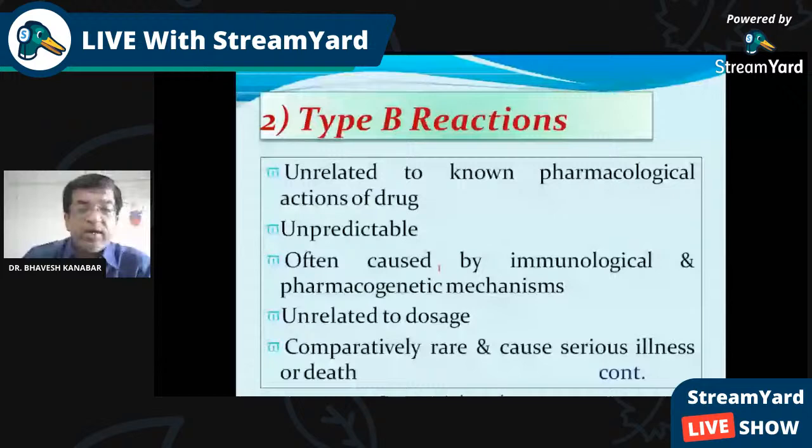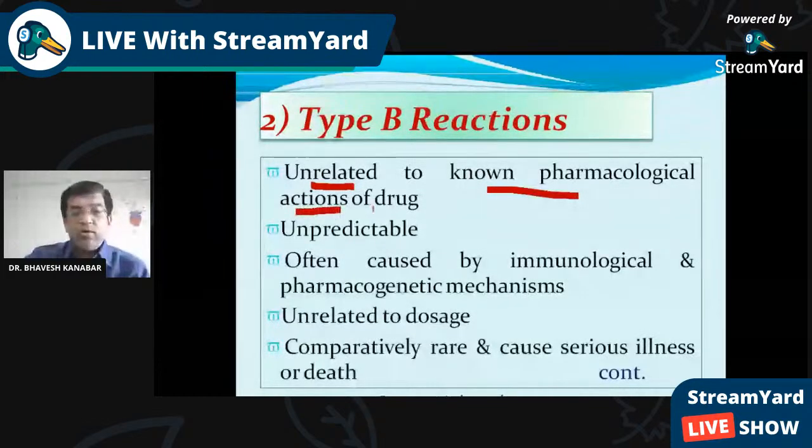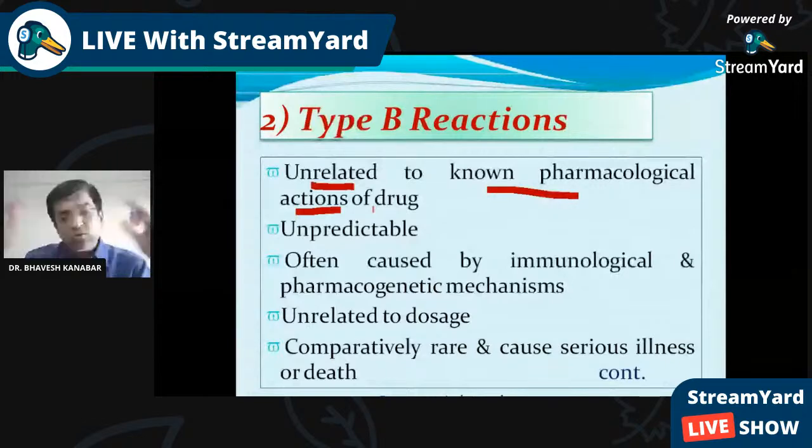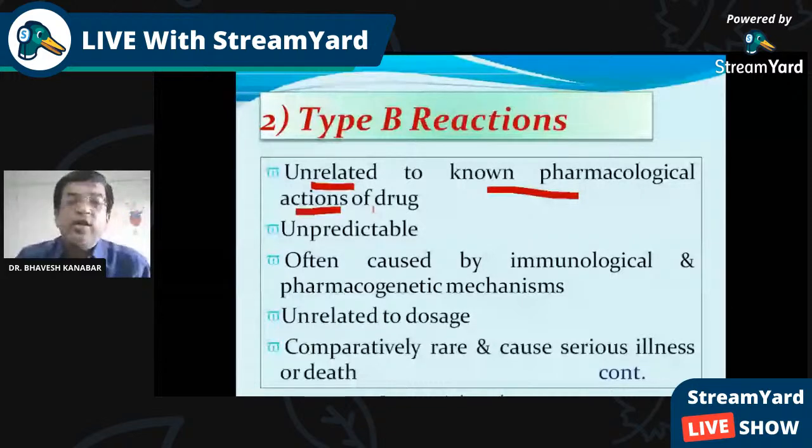Then type B reactions. Until now, these were type A reactions: side effect, toxicity, drug interaction, all of these were type A reactions. Now type B reactions. These are unrelated to the common pharmacological actions of the drug. Suppose adrenaline produces hypertension, that is a common pharmacological action. But if adrenaline produces a rash, that is not a common pharmacological action. That is not related to its action. That is the side reaction.